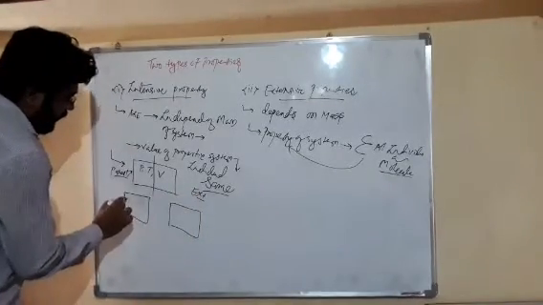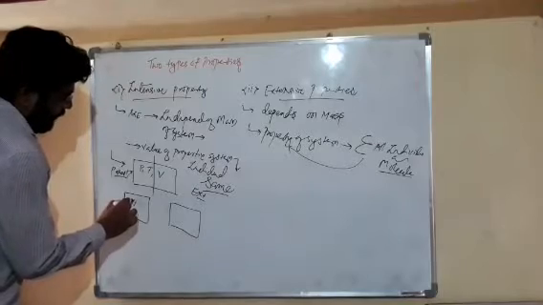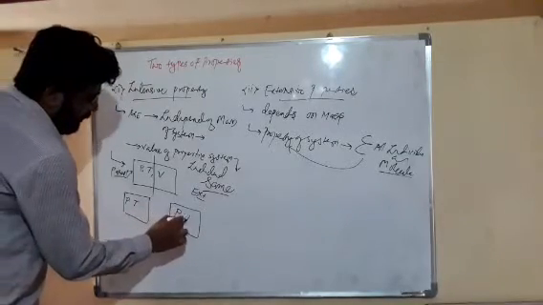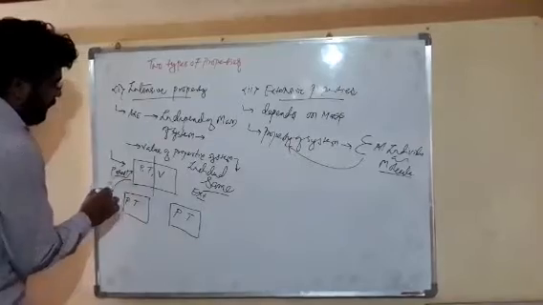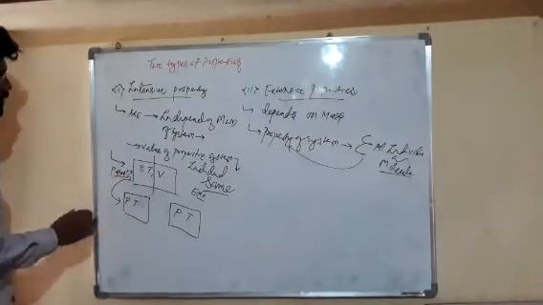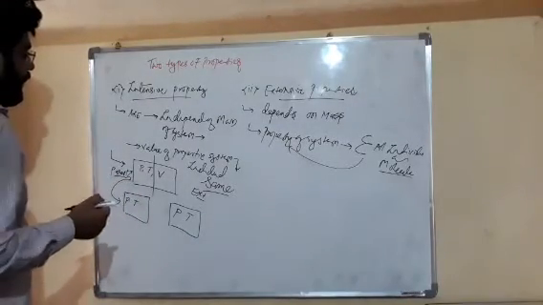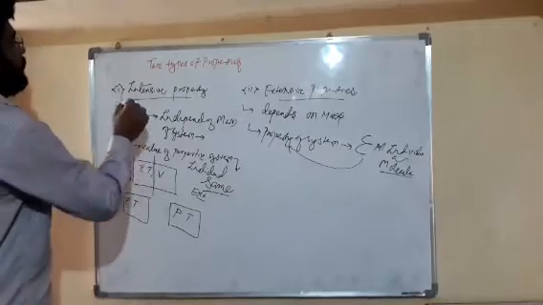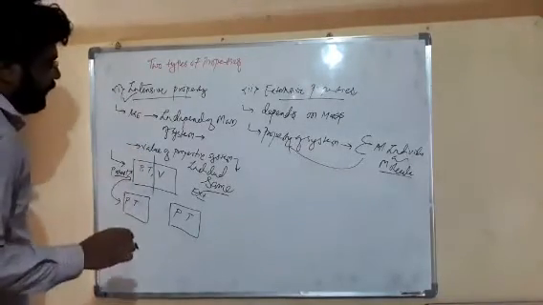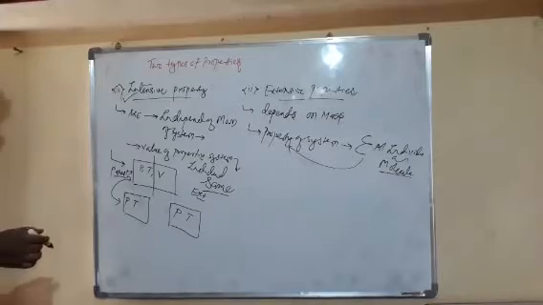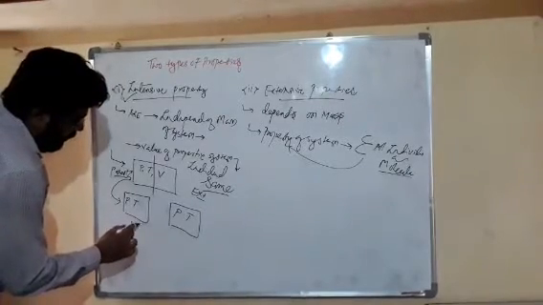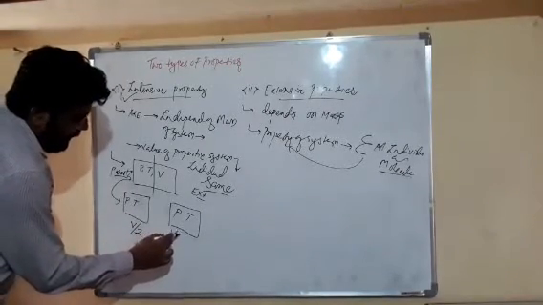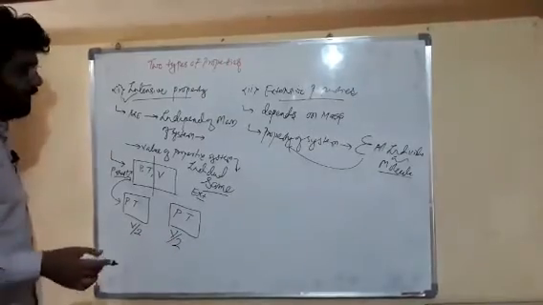Dear friends, here pressure and temperature are similar to the parent system. So friends, pressure and temperature are intensive properties. But volume gets converted into half by making our system into two parts.